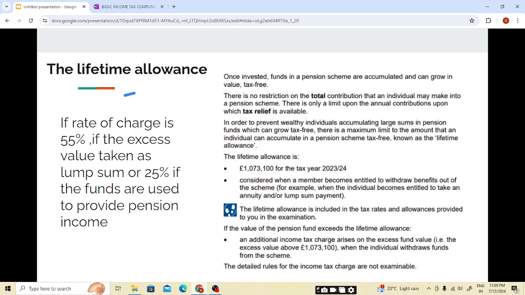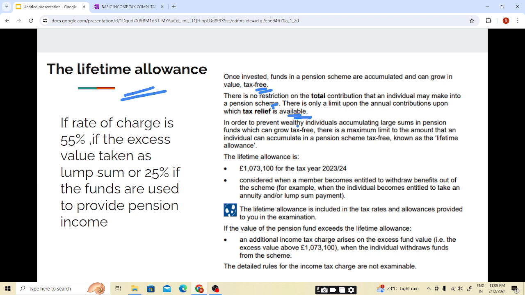Now coming to the lifetime allowances. Once invested, funds in a pension scheme are accumulated and grow in value tax free. There is no restriction on the total contribution that an individual may make into a pension scheme. There is only a limit upon the annual contribution amount on which tax relief is available. We have seen the maximum annual amount.